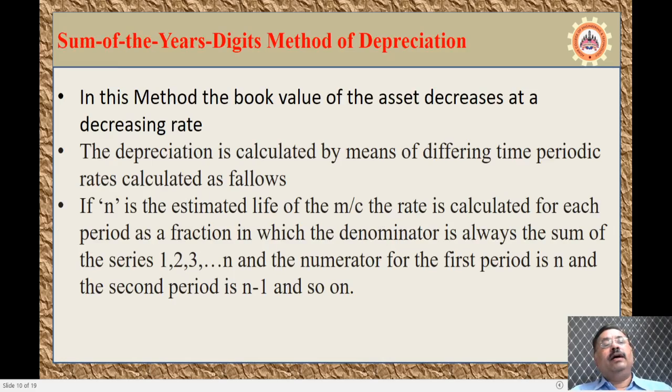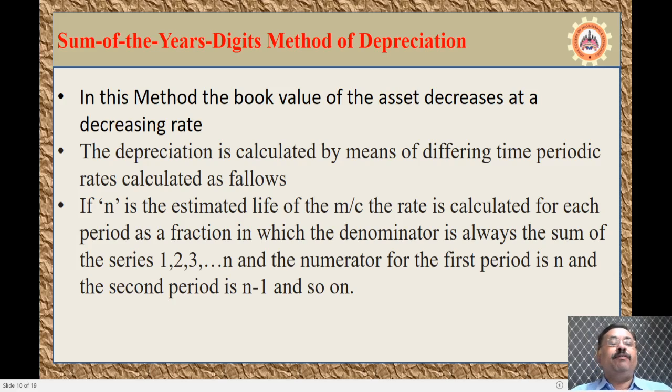Sum of years digits method of depreciation. In this method, the book value of the asset decreases at a decreasing rate. That means as the book value decreases, even the depreciation decreases. The depreciation is calculated by means of differing periodic rates calculated as follows.